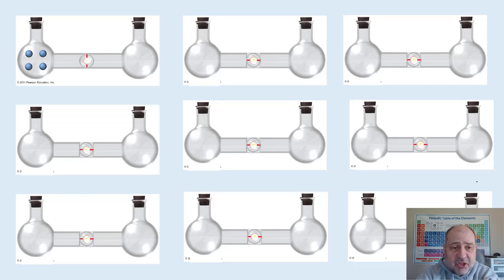Remember kinetic energy, we looked at average kinetic energies, and so we said that there's an average, but there are also some particles that have lower energy and some particles that have higher energy. So there's a distribution of different speeds, and then there's an average. And this is very similar, these dispersal modes here, right? So imagine a glass tube that's connected to two containers, and there are 4 particles in there, and so there are exactly 4 positions that these particles can be in. And then once you open up that valve, they can disperse.